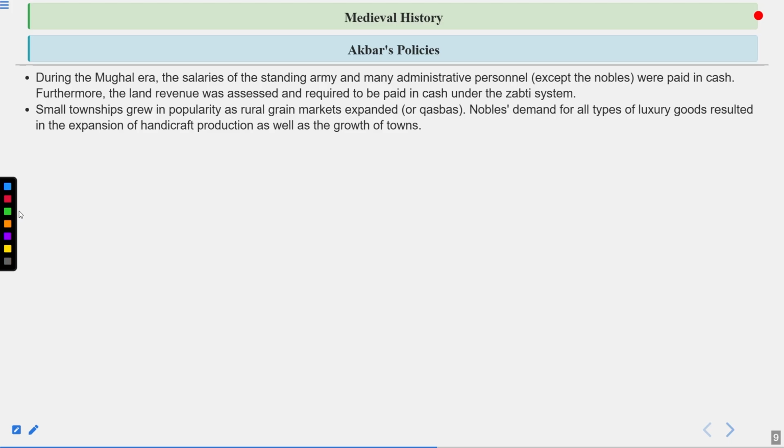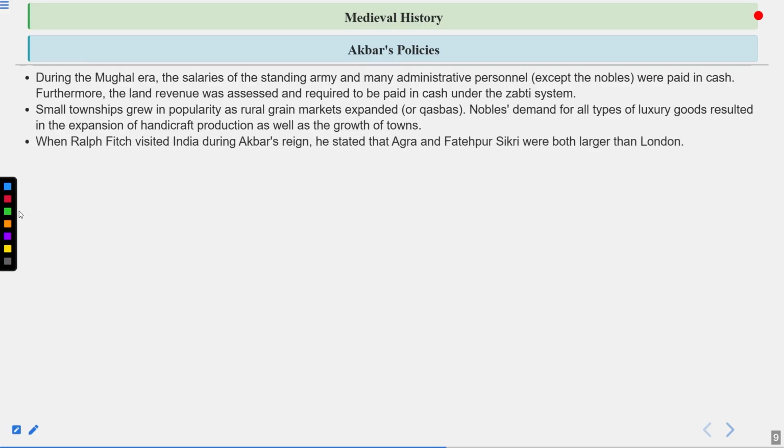The townships were also being expanded and were famously known as kasbas. And nobles who were working in the court also wanted luxury goods and items. That created demand in the market for handicraft production to grow, and that is why handicraft production also grew in the towns.